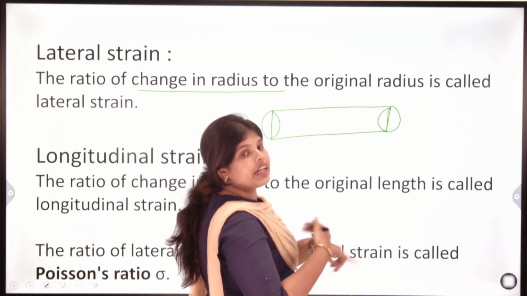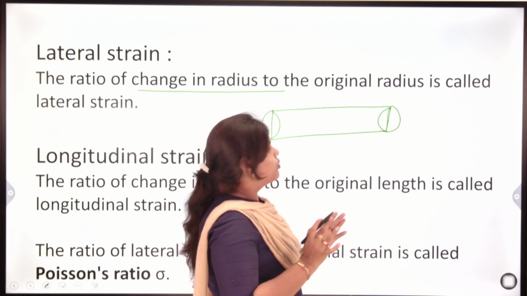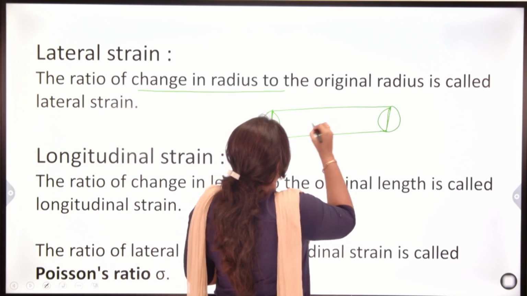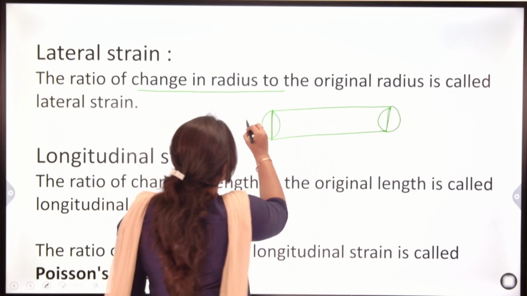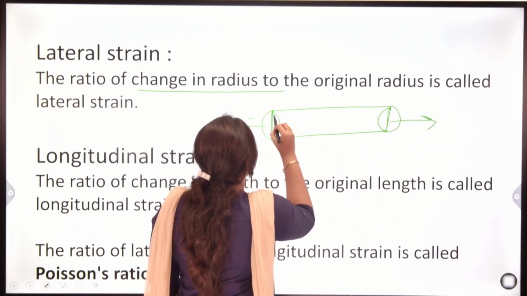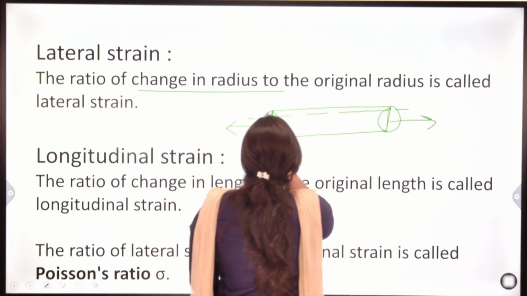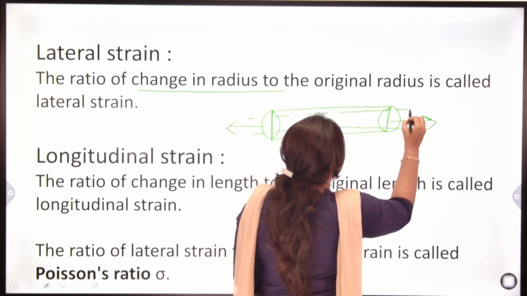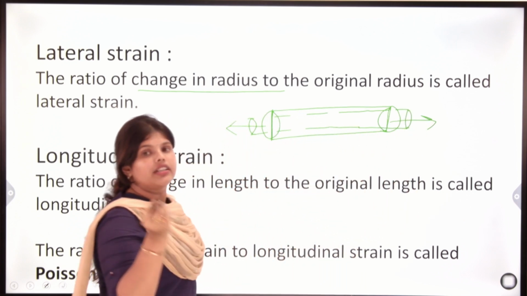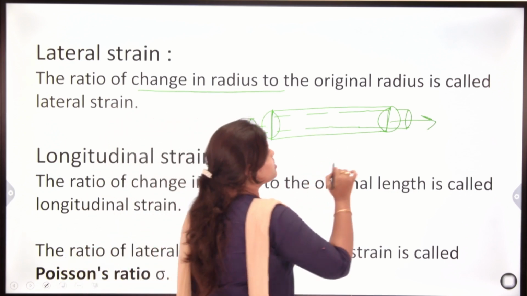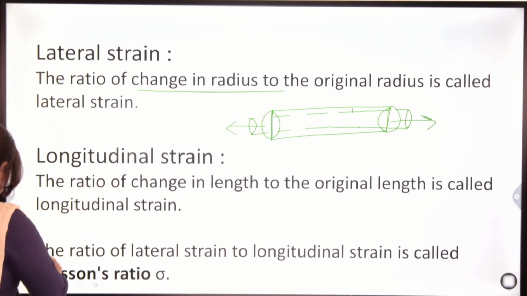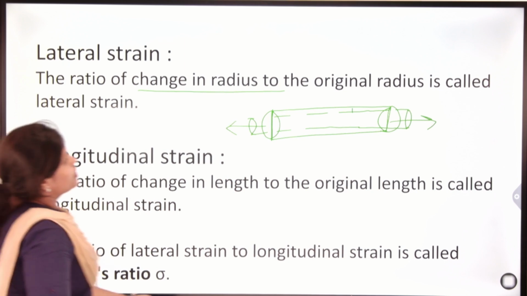After applying a certain load, what will happen? In this direction the force will be applied. After application of force, there is a certain change in radius, this much.